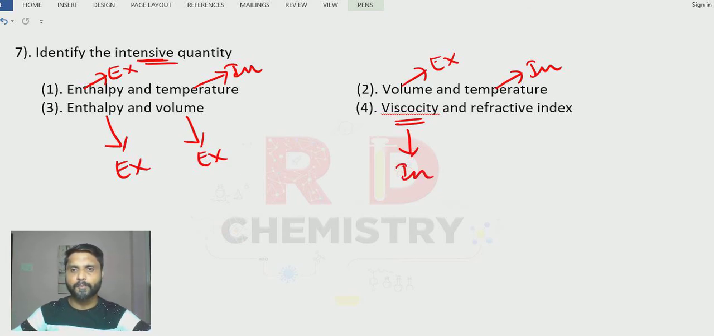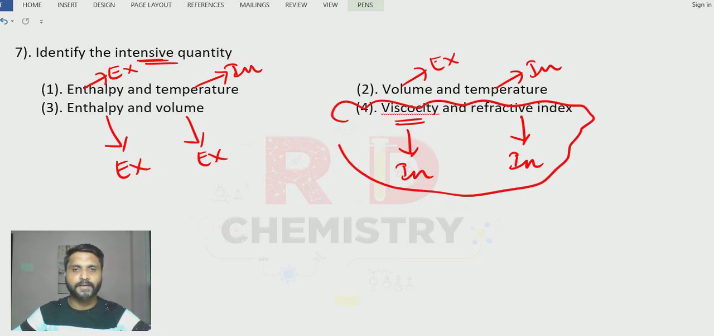So intensive property. Refractive index also. For a given glass, for example, the glass has a refractive index. If I make it into pieces, all the pieces will have the same refractive index. So it is an intensive property. So the answer is option number 4. Clear? Right?